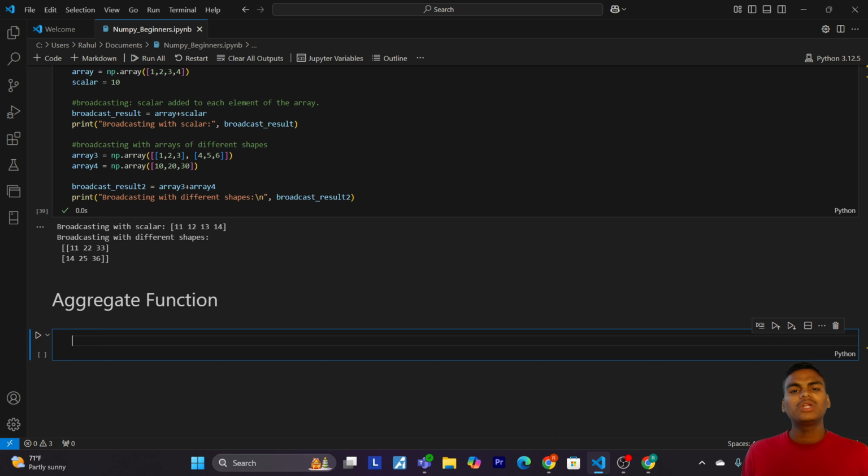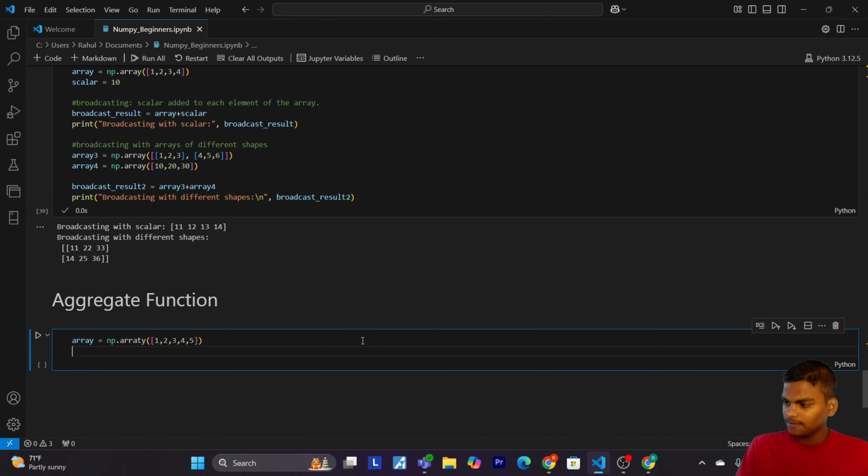Aggregate functions compute a single value from an array by performing operations like summing up elements or finding the mean. These are incredibly useful for data analysis. So let's look at an example. Okay, so now let's create a simple array, np.array, and pass 1, 2, 3, 5.